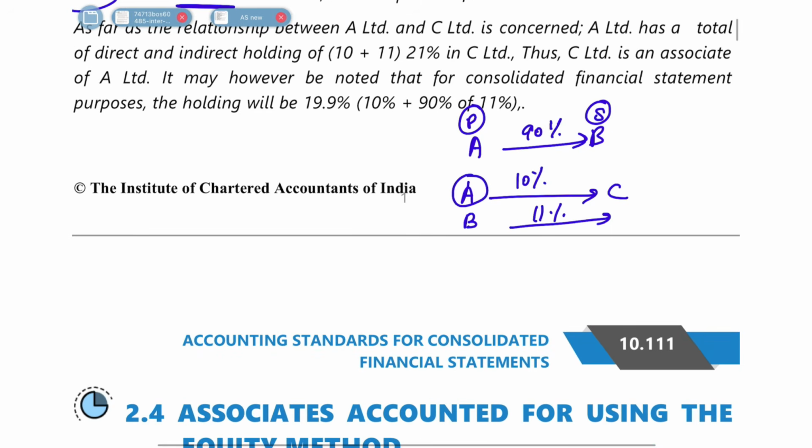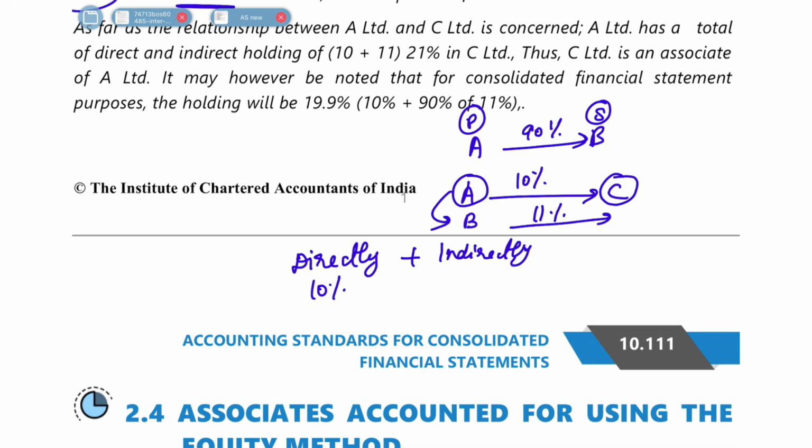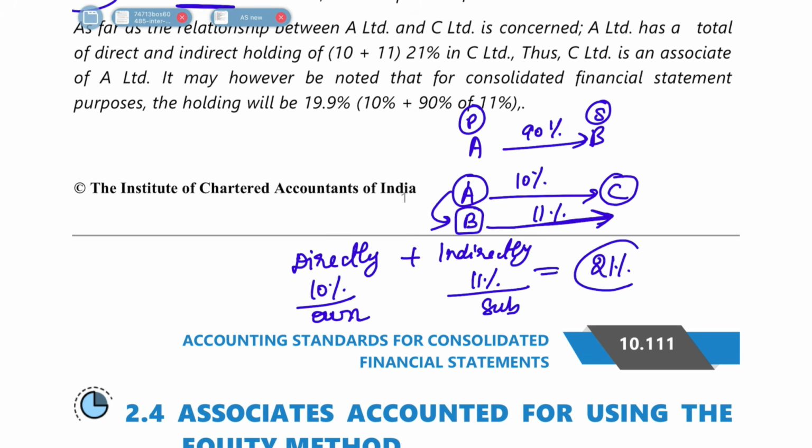So here now you have to see what is the relationship between A and C. If you have to see how much is A directly holding in C, it is directly holding 10% here. Okay. And then how much is A indirectly holding in C? Through B, because B is A's subsidiary company and B is holding 11% in C. That means A is indirectly holding 11%. A's own share is 10% and A's subsidiary is holding 11% in C Limited, which means it is holding 21% in C Limited, which is more than 20%. So here A Limited and C Limited will become the associate company.